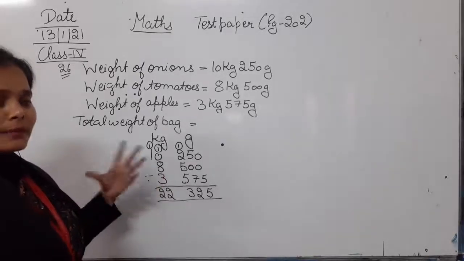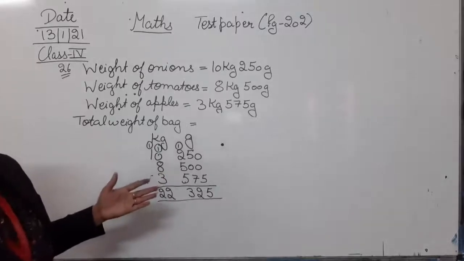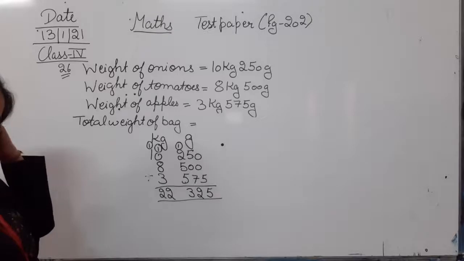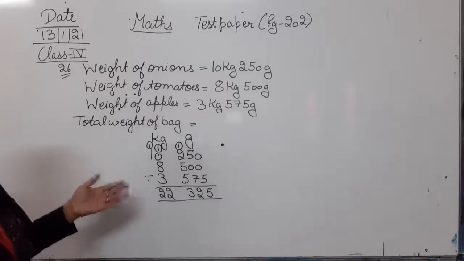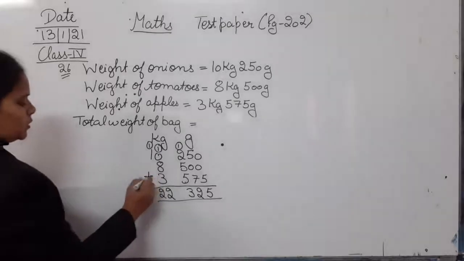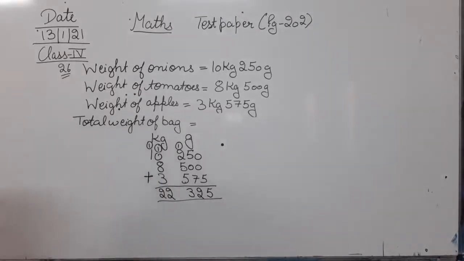So when she puts all the fruits and vegetables in that bag, what will happen? That will be the weight of the bag. In the question it is given, how much is the weight of the bag now.